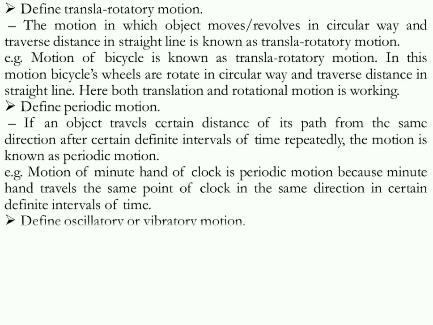Actually, this is a to and fro periodic motion. That means from a certain point in the beginning it goes to, then again comes back, and goes and comes in another direction. So this kind of motion is known as oscillatory or vibratory motion. You might observe the pendulum in a wall clock. It goes to the right and left side continuously, and this type of motion is actually oscillatory motion.